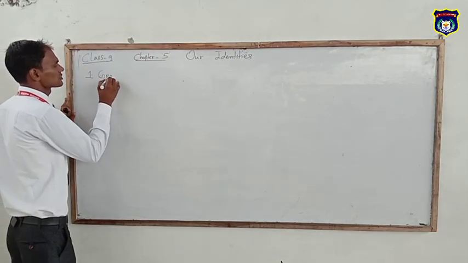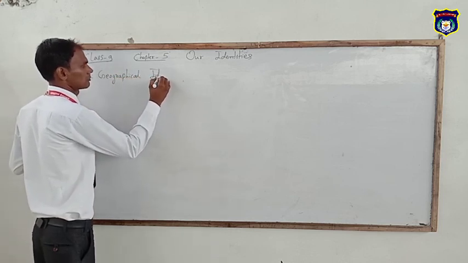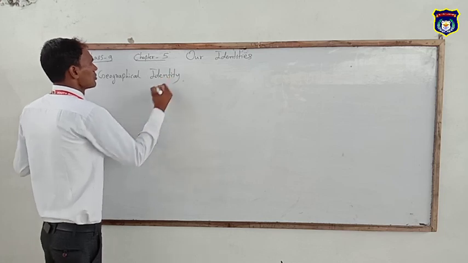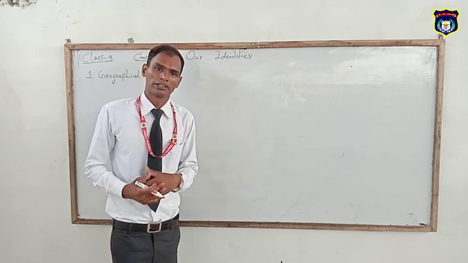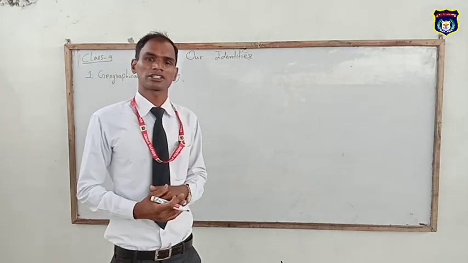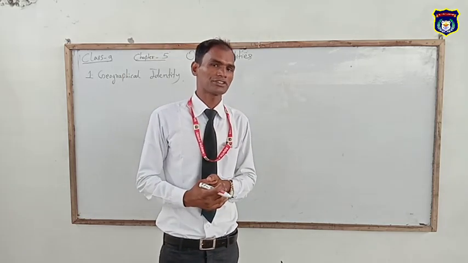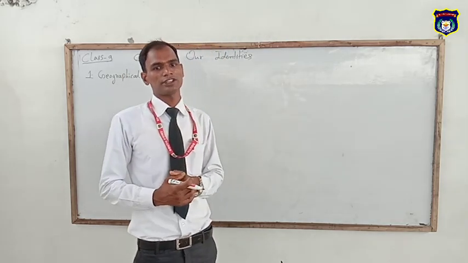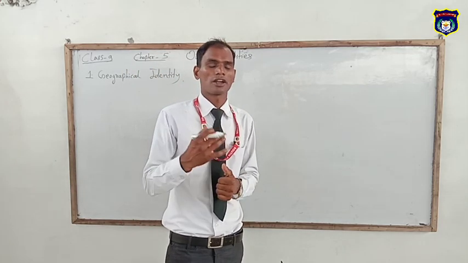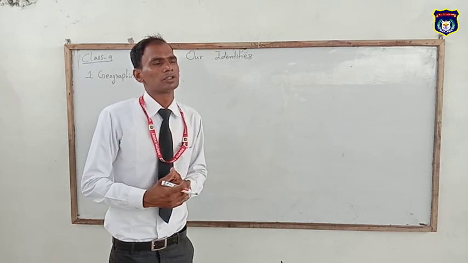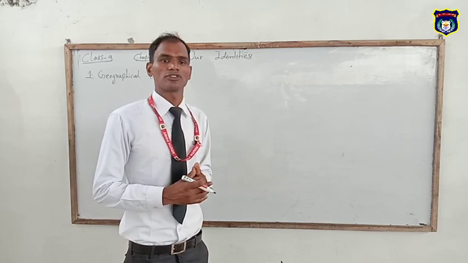Number one is geographical identity. We come to know that Nepal was divided into 5 development regions and 75 districts on 1st Baisakh 2018. Later, Nepal was divided into 77 districts on Bhadra 2074.